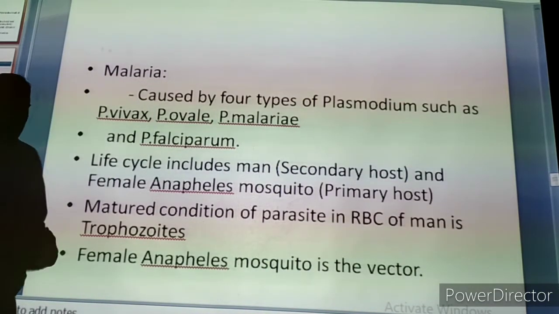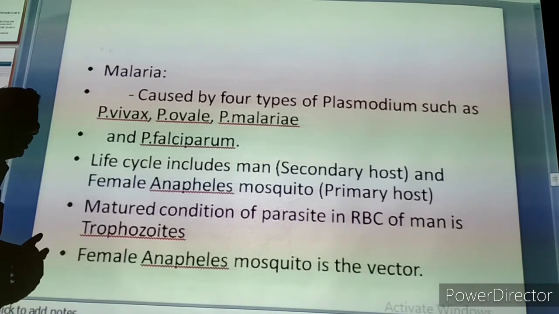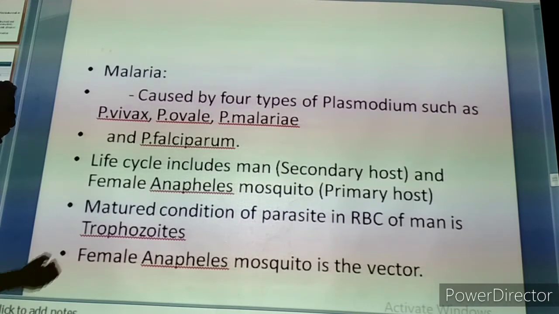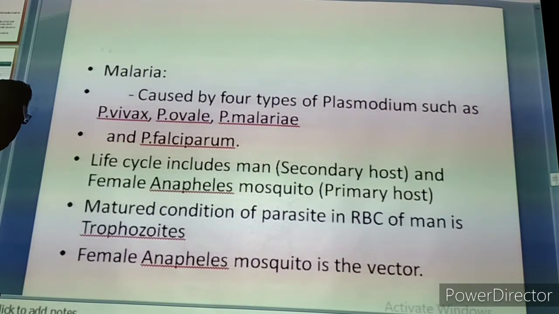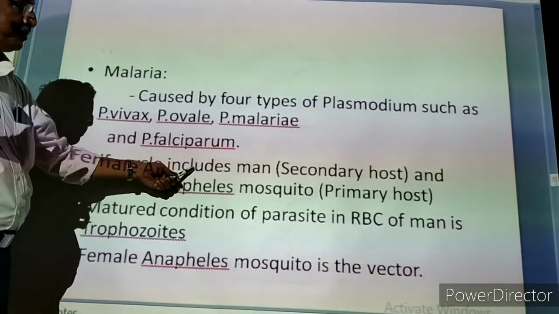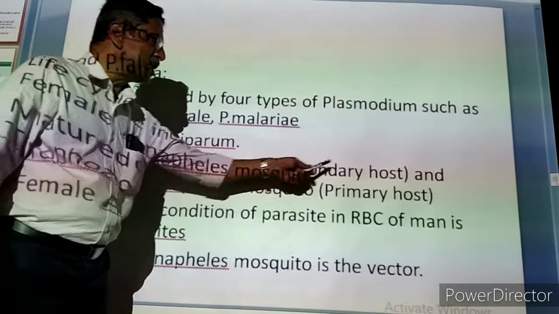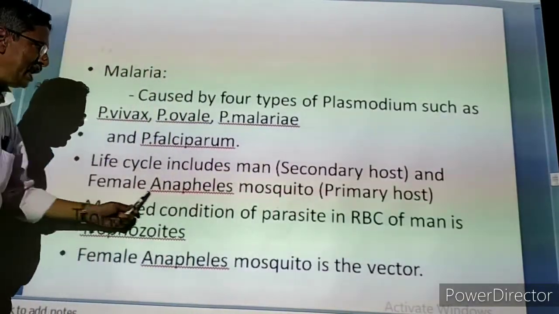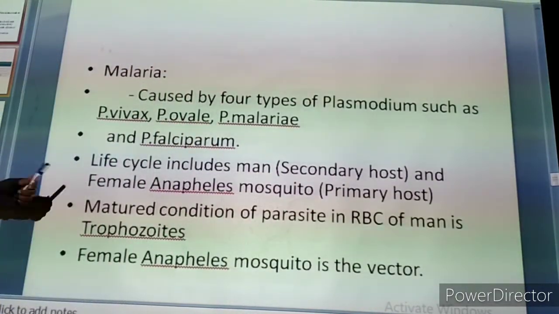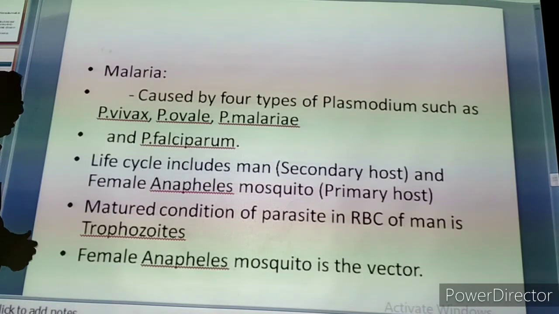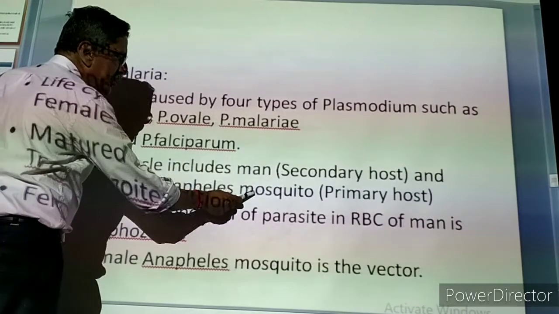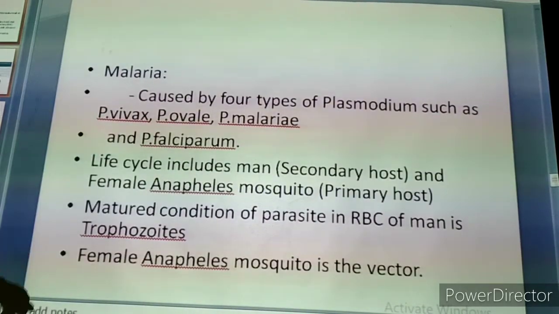Now the life cycle. Every living organism, whether unicellular or multicellular, whether microscopic or macroscopic, has its own life cycle: how they are born, how they end their life. That is called a life cycle. Now the life cycle includes 2 hosts. One host is man, who is called the secondary host, and the female Anopheles mosquito is actually called the primary host. So when it is undergoing multiplication, it is entering into 2 individuals: a human as a secondary host and a mosquito as the primary host.